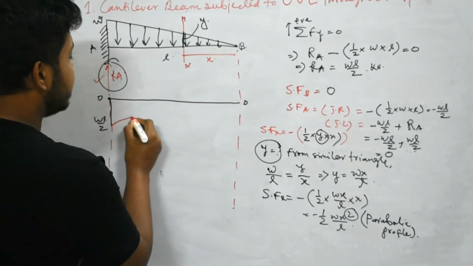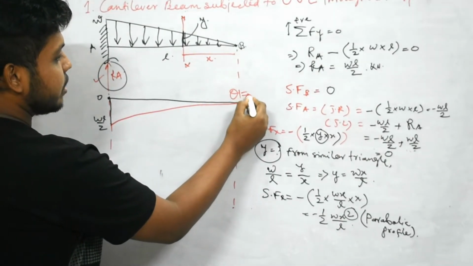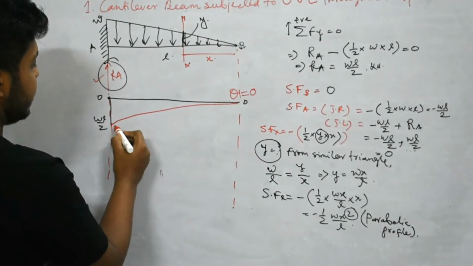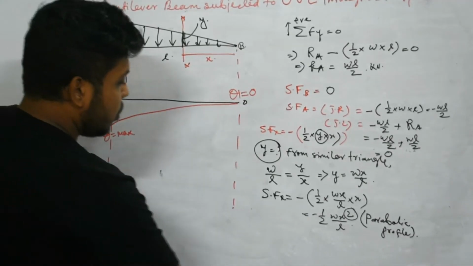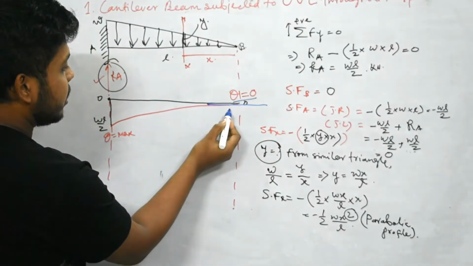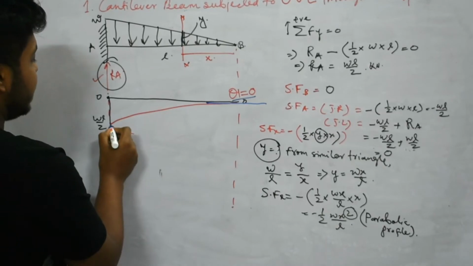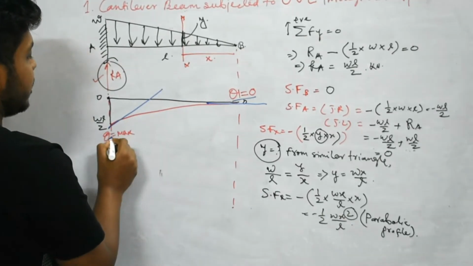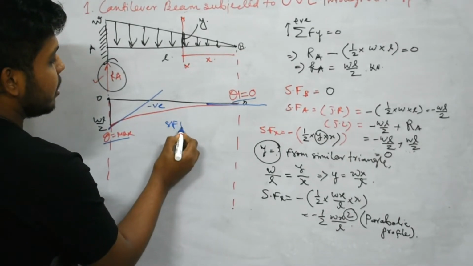Increasing slope means here theta is equal to 0 and here theta is maximum, because if we draw a tangent here the slope will be 0, and after this the profile is increasing and here the slope will be maximum. So this is negative, and this is the SFD.